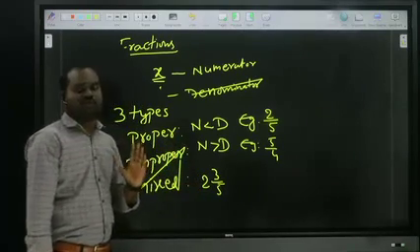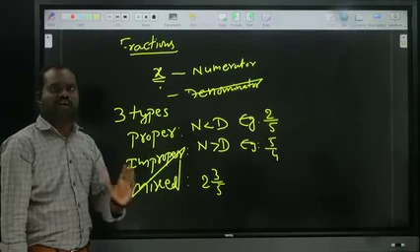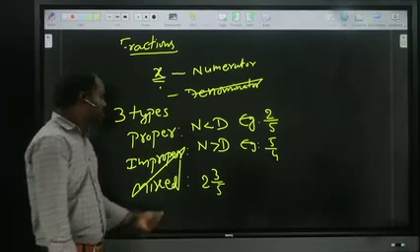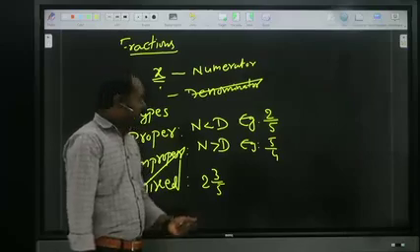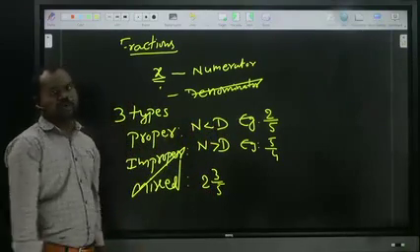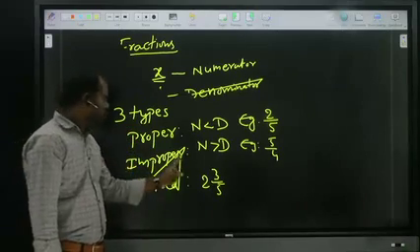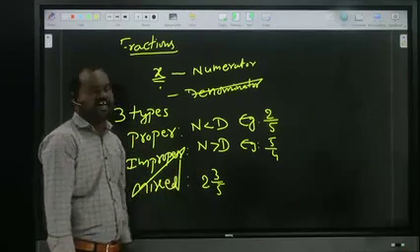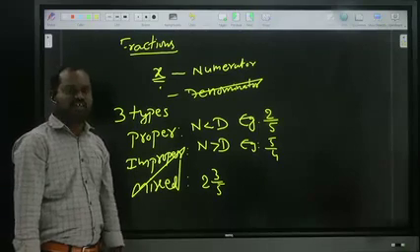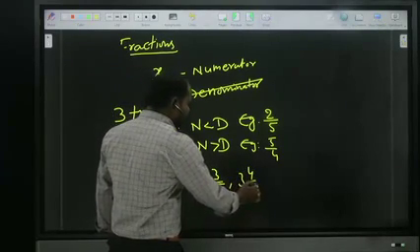In the last class I said the whole numbers are those which start from 0, 1, 2, 3, such kind. So 2 is the whole number, and 3 by 5 is a proper fraction. So a mixed fraction means a combination of a whole number and a proper fraction. 2 3 by 5, 3 4 by 7, such kind.